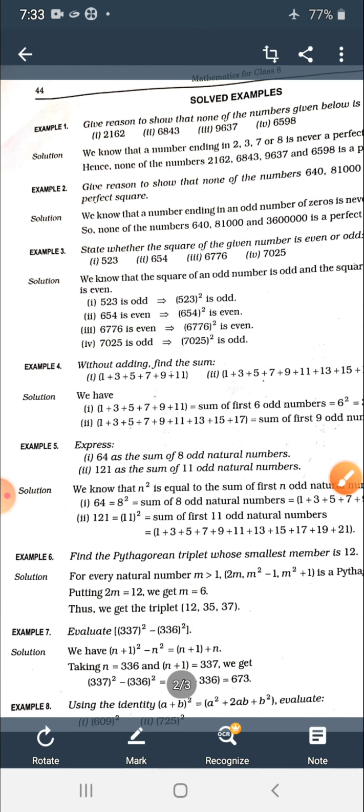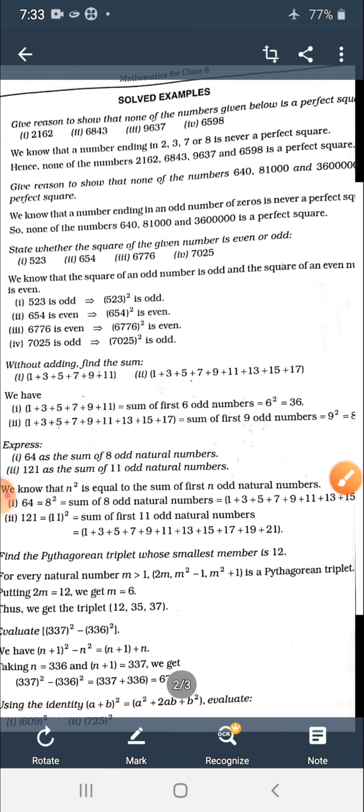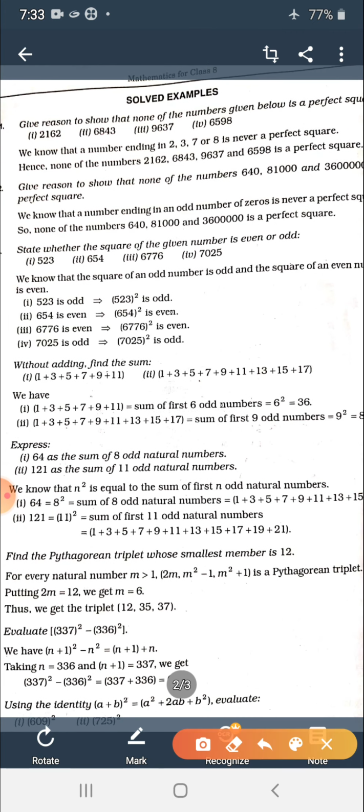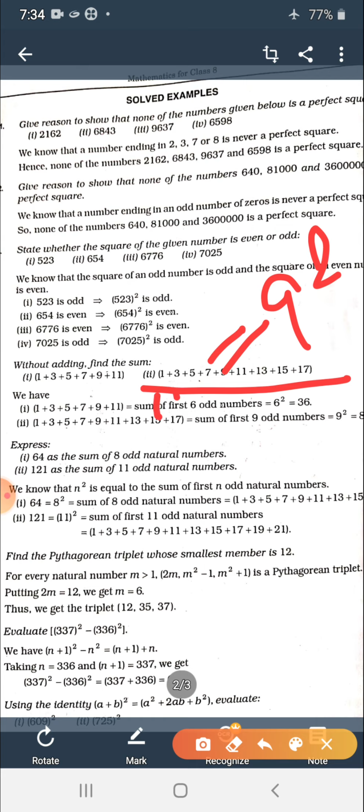So let's see the next question, that is B of it. Do it yourself. The second one contains the sum of first odd numbers, so its sum would be the square of 9. If you count the digits 1, 2, 3, 4, you come to know that there are 9 numbers and they are odd continuous natural numbers. So they will be the square of 9.